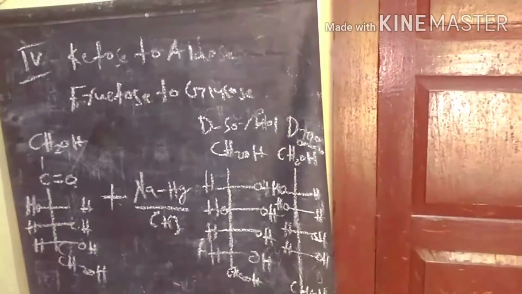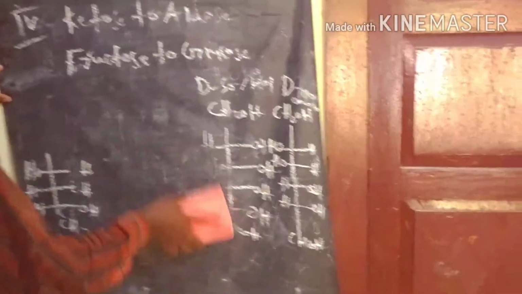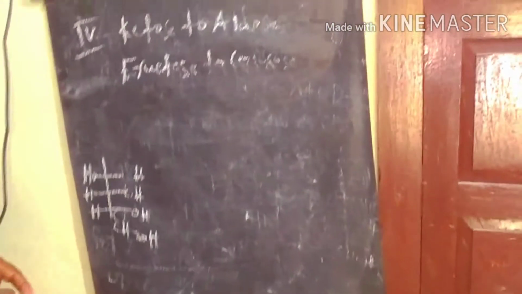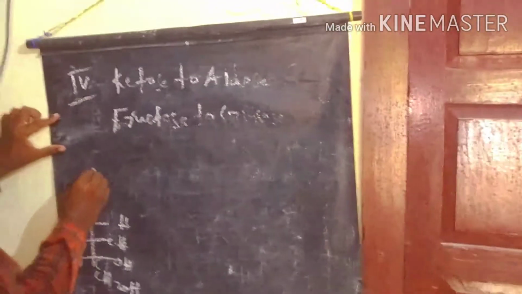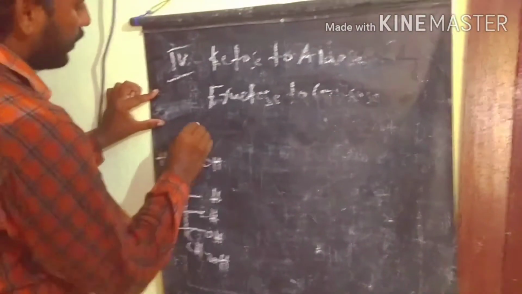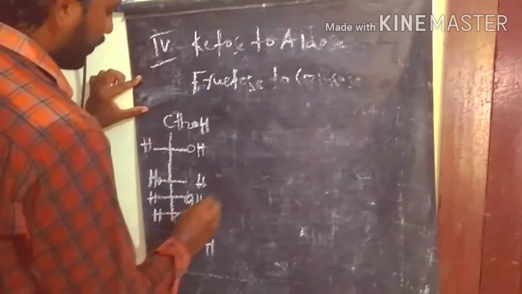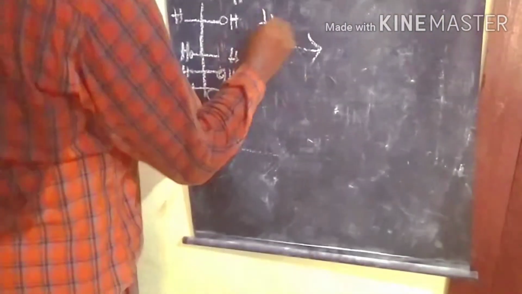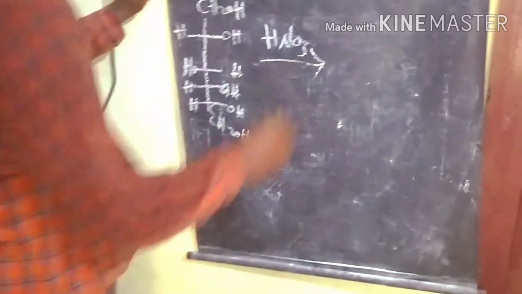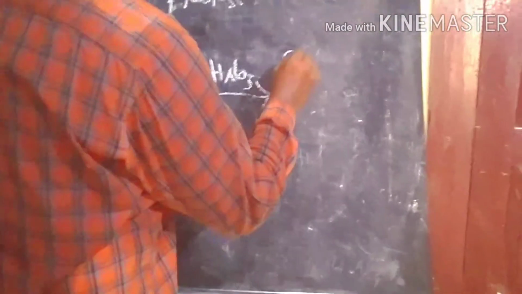First of all, as a simple example, we take D-sorbitol to prepare glucose. This is CH2OH, and this is D-sorbitol. After D-sorbitol, we conduct the oxidation process with nitric acid, and we get gluconic acid as the product.